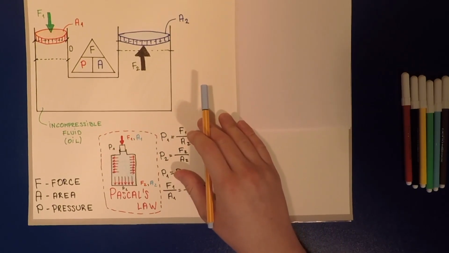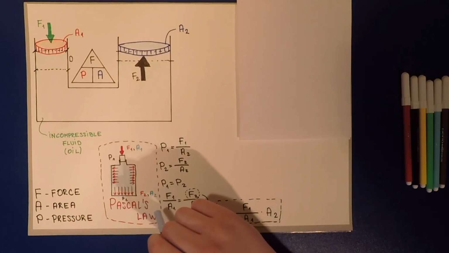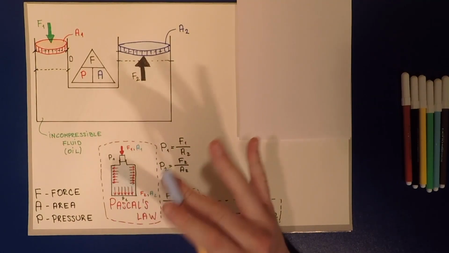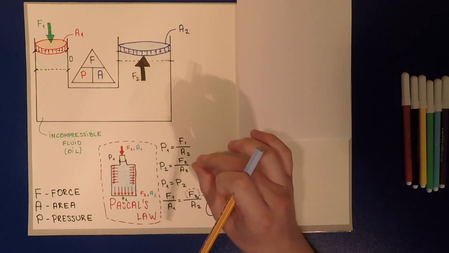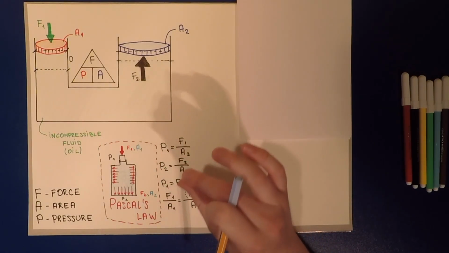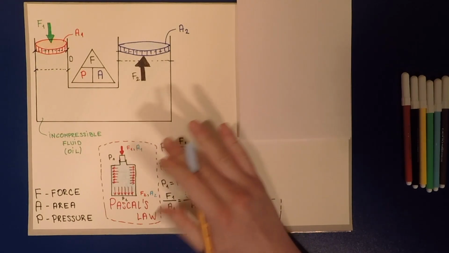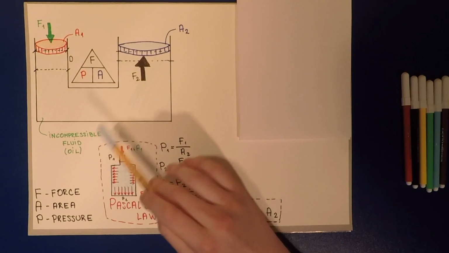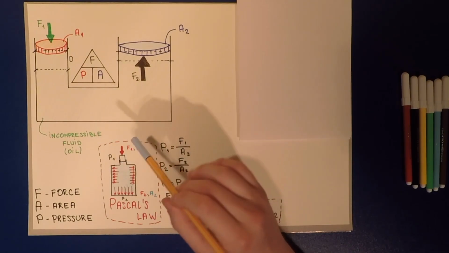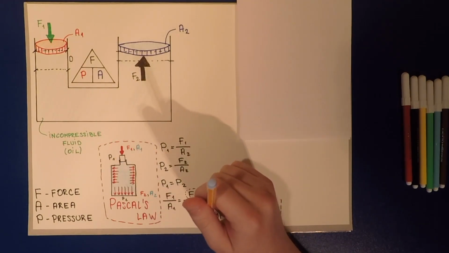So we say that liquids are usually incompressible even though they're not truly incompressible. They're compressible, but it's just a small, tiny amount that we neglect. So we're going to say that fluids, in this case liquids, are incompressible.